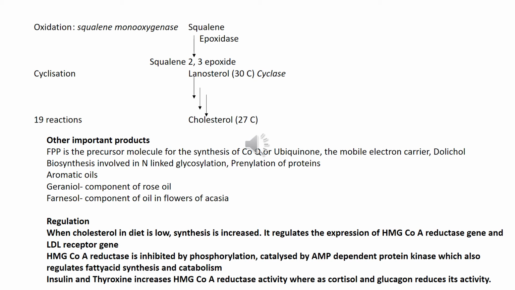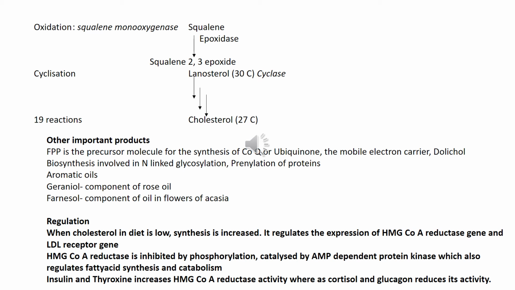Farnesyl pyrophosphate is also responsible for the production of dolichol, which is involved in the N-glycosylation of proteins, which is a post-translational modification, and also the prenylation of proteins. Several aromatic compounds or aromatic oils are also produced as byproducts of this pathway. Geraniol is a component usually seen in rose oil, which is responsible for the sweet smell in rose flowers. Then farnesol is the oil seen in the acacia flower.